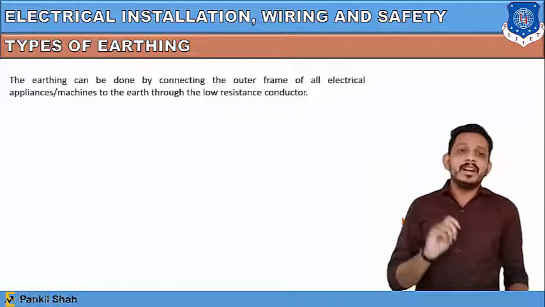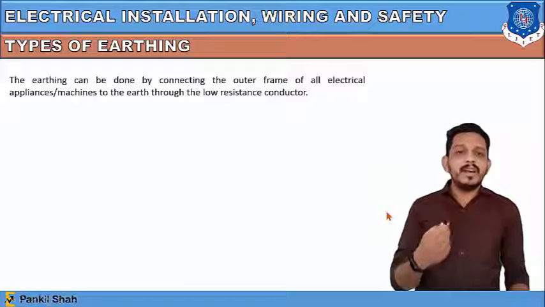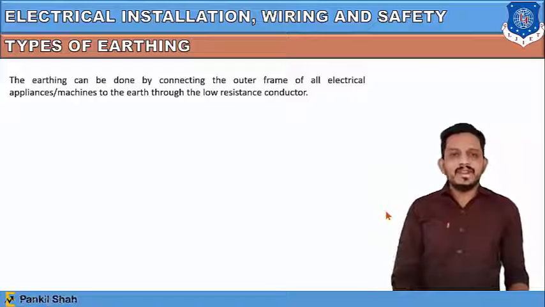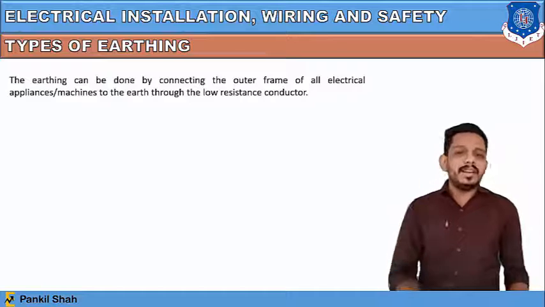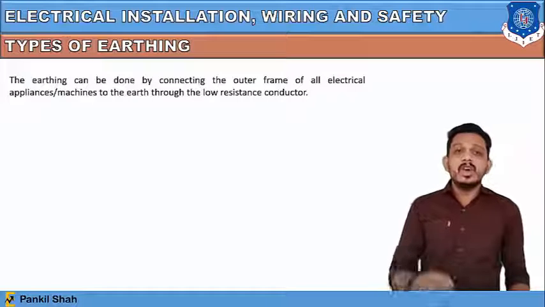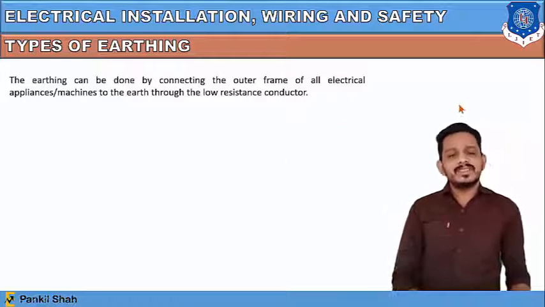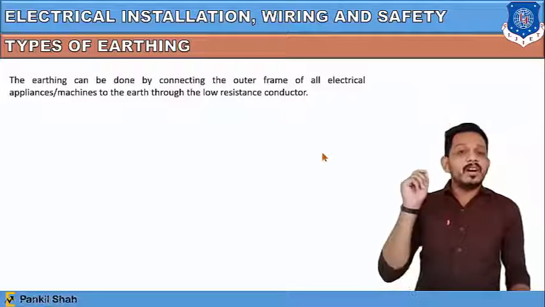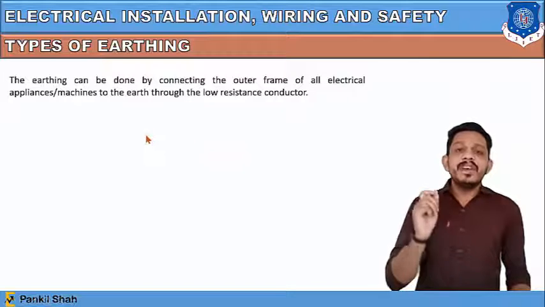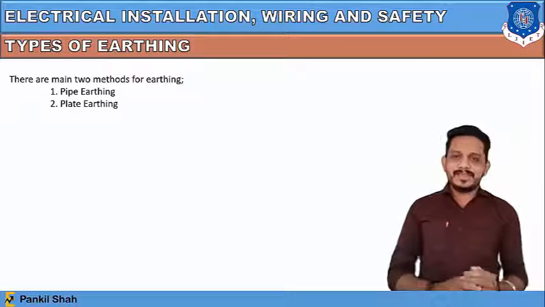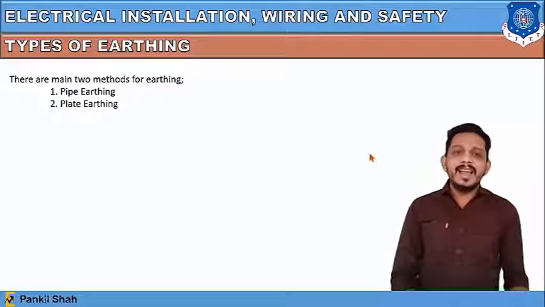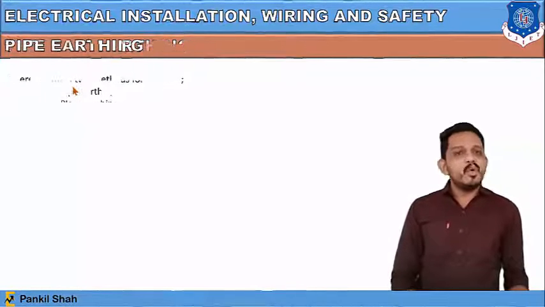Now let's see the different types of earthing we provide in the electrical branch. Earthing can be done by connecting the outer frame of all the electrical appliances or machines to the earth through a low resistance conductor. As I told you, the earthing path has very low resistance. Basically, earthing has two methods. One method is pipe earthing, and another method is plate earthing. Let's see both the methods one by one.